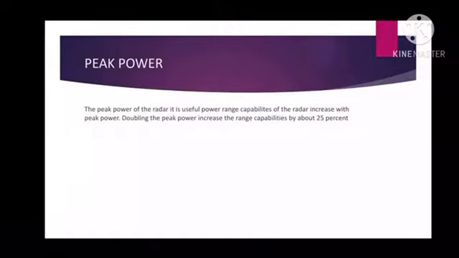Second is the peak power. The peak power of the radar is the useful power; the range capabilities of the radar increase with peak power. Doubling the peak power increases the range capabilities by about 25%. Peak power is the maximum power level of the pulse, multiplied by the pulse width. However, power meters used in radar systems measure power over a period of time that is longer than the pulse width.